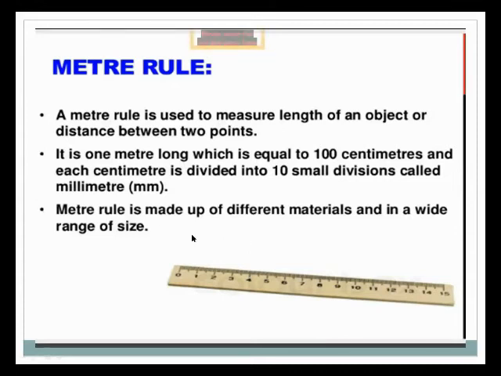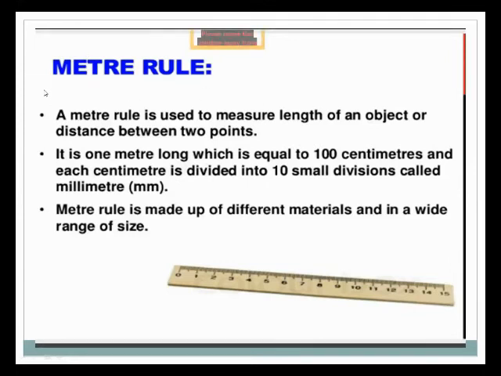A meter rule is made up of different materials and in a wide range of sizes. Meter rules come in different sizes, for example 6 inches, 12 inches, and 24 inches. Different meter rules are used in our daily life in different sizes. I hope you understand what a meter rule is.